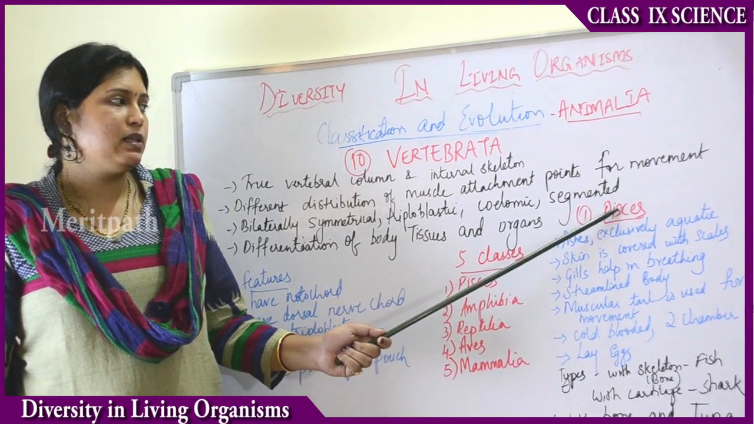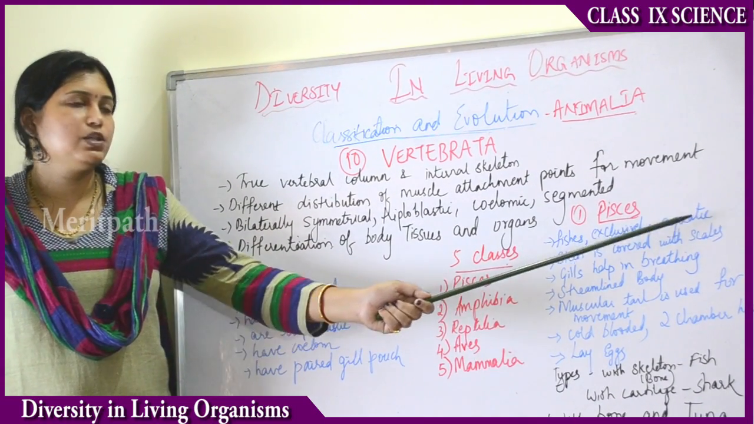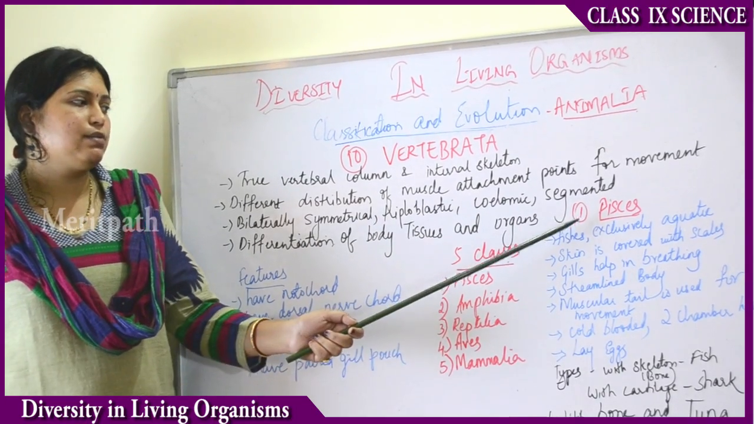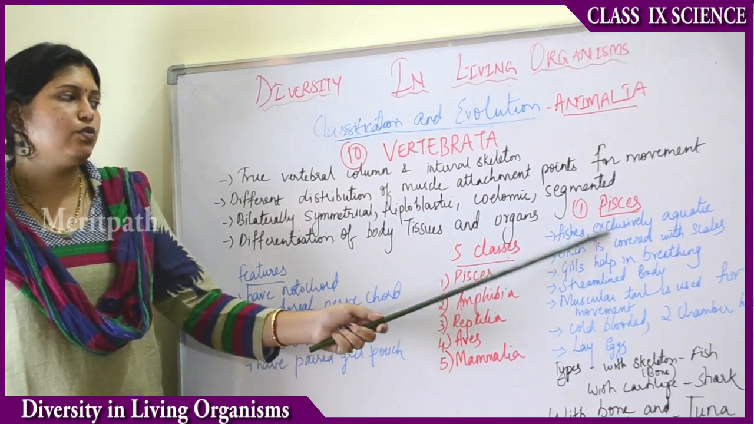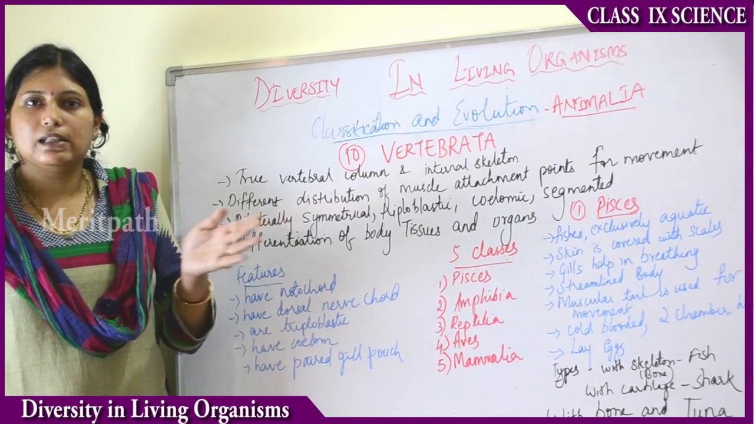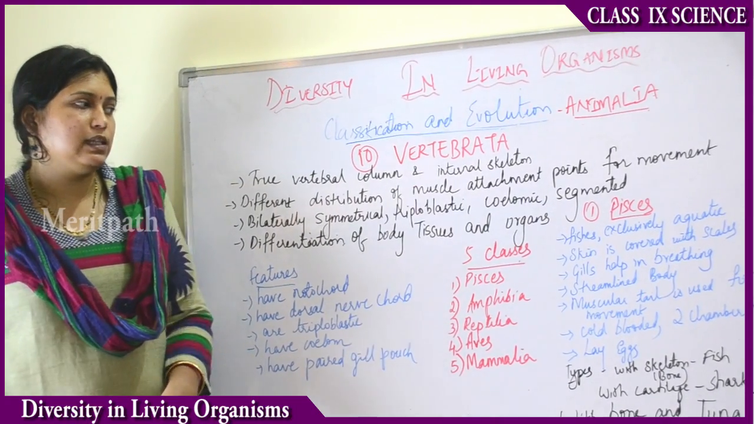So what comes under Pisces? Pisces are always fishes. They are exclusively aquatic. As you all know, fishes live only in the water. So that is why Pisces are fishes and they are exclusively aquatic. Then the skin is covered with scales. Even in snakes you observe the skin is covered with scales.